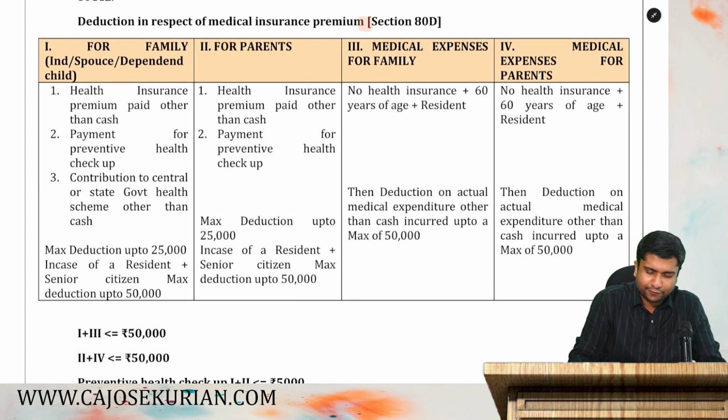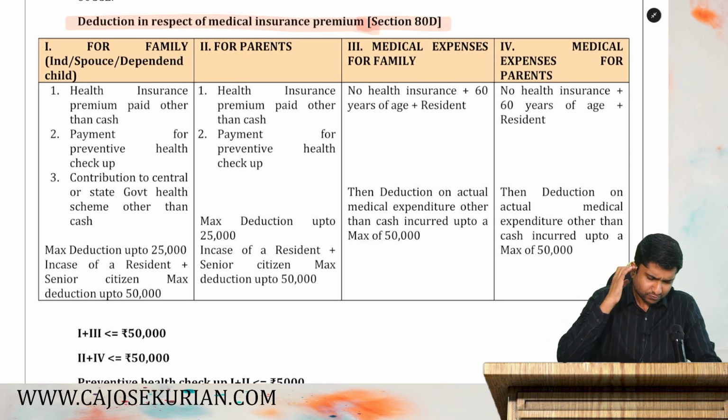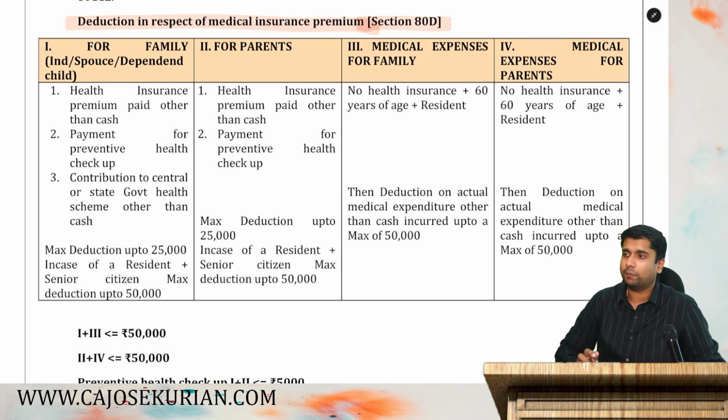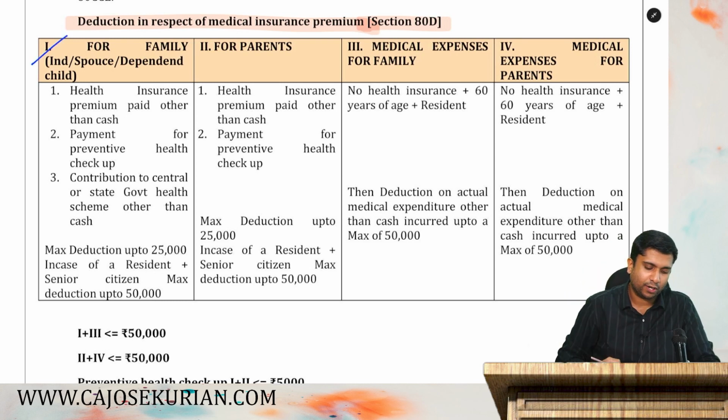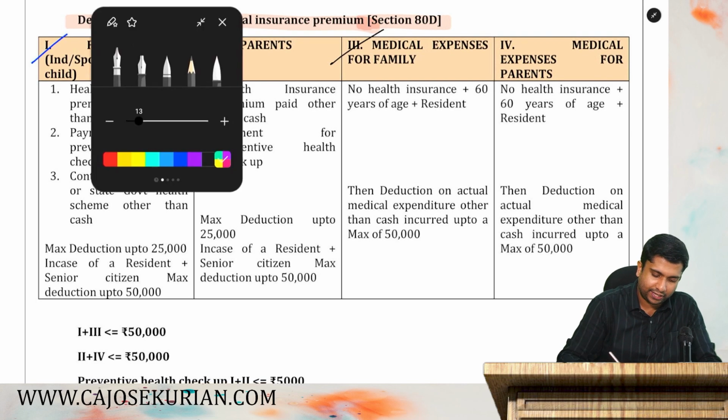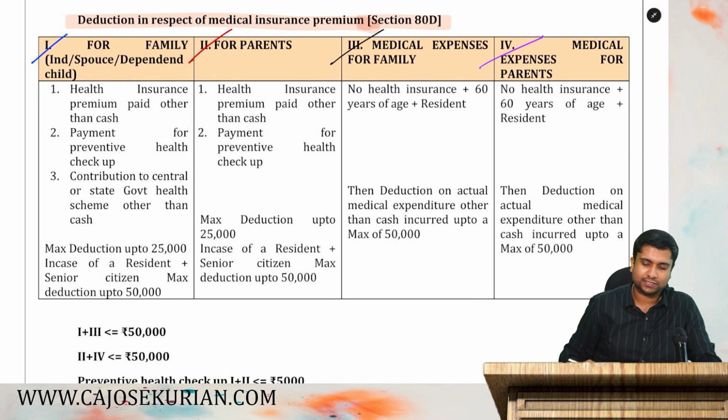So what is 80D, friends? Deduction in respect of medical insurance premium. So let's understand what all the things are that we have. First of all, we have to categorize 80D into 4 categories. Which are the categories? Category number 1, for family. Category number 2, for parents. Category number 3, medical expenses for family. Category number 4, medical expenses for parents.